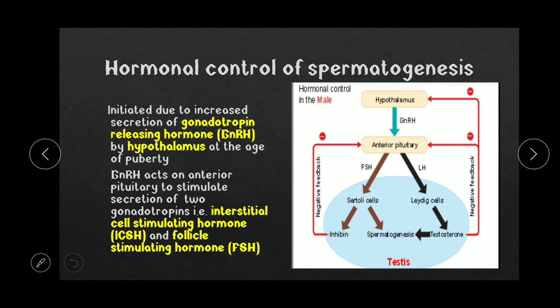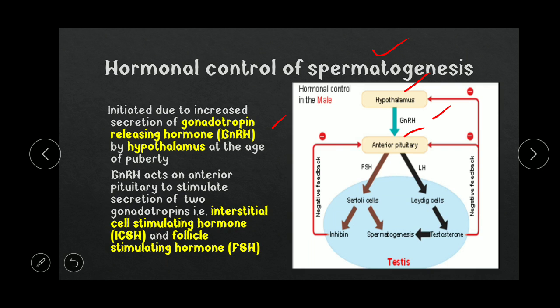Now how is spermatogenesis controlled? Spermatogenesis, as well as steroidogenesis, that is the synthesis of steroid hormone in the testis, is under the control of the hypothalamus and the anterior pituitary. As you know, the hypothalamus is the master regulator of the body. It stimulates the anterior pituitary by secreting GnRH. GnRH means gonadotropin releasing hormone.